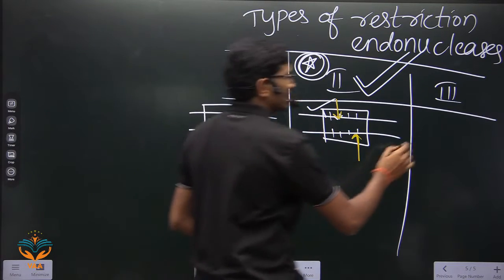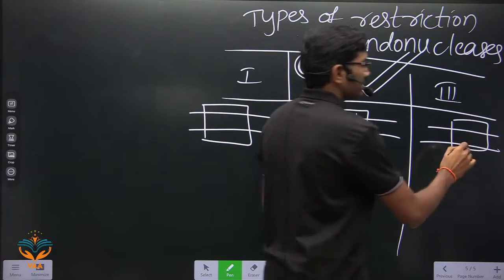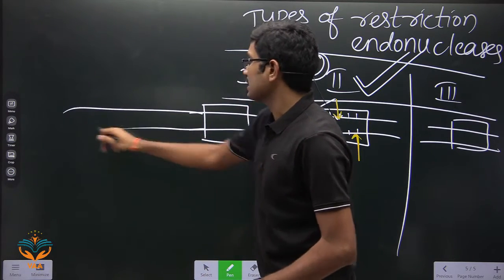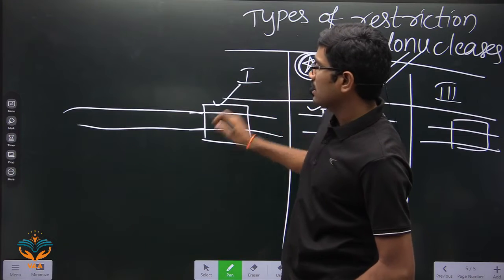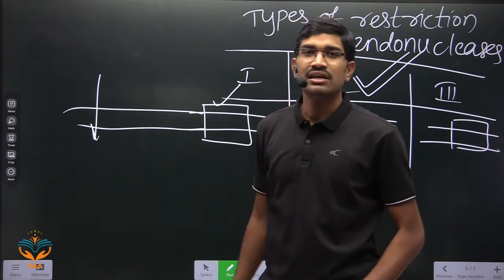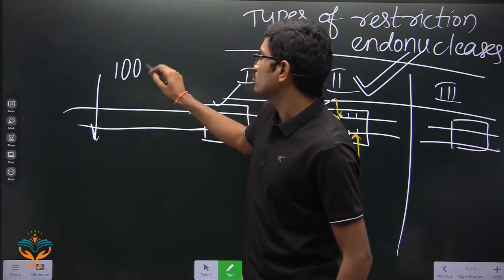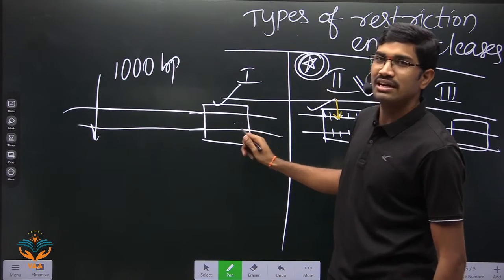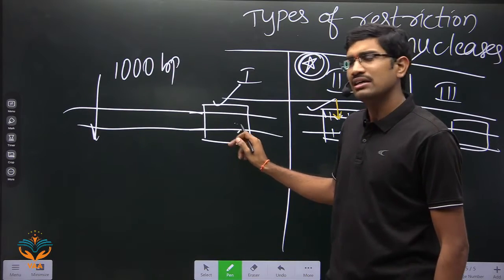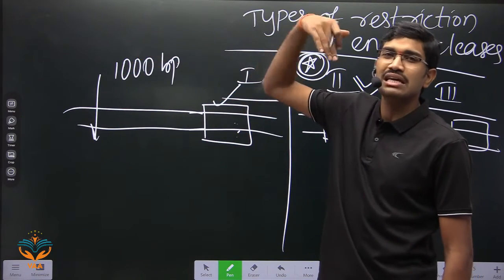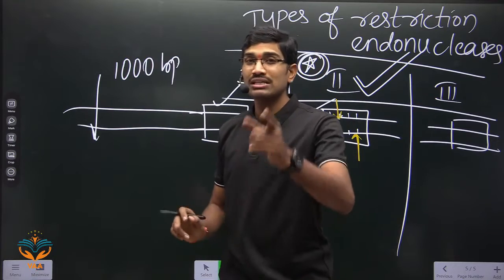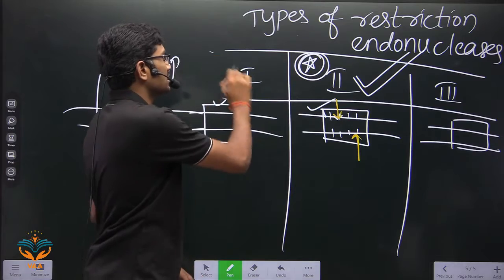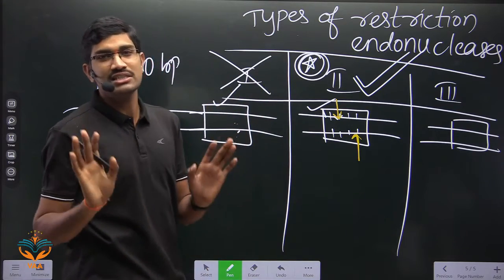Then what about the remaining types? They will also recognize one particular sequence, but they will cut somewhere else, about 1000 base pairs away. So even though they are recognizing a sequence, they are not cutting here. Somewhere 1000 base pairs away from that they are cutting. So where exactly they are cutting we don't know. That's why we are not using this generally in recombinant DNA technology.